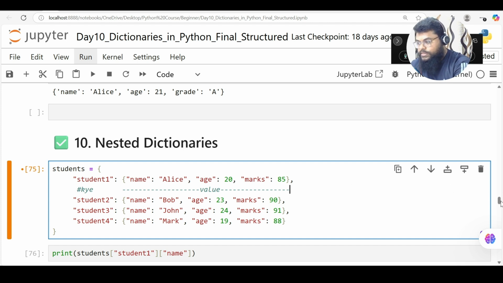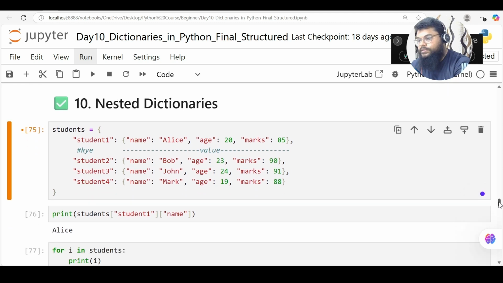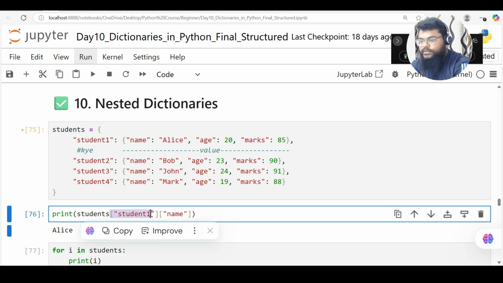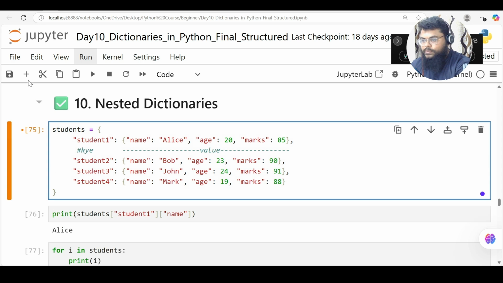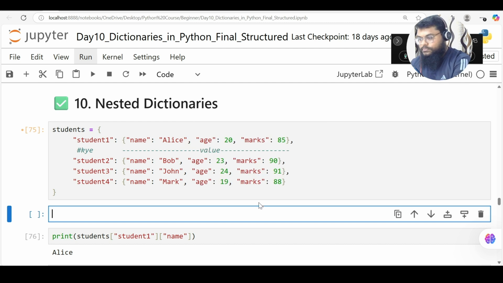Okay, so in this case, how do you access student 1's name, or student 2's age, student 3's marks? How do you access them? We can use double square brackets after. This is how I can access. I can use double square brackets. I can say students of, okay, this is the main key.